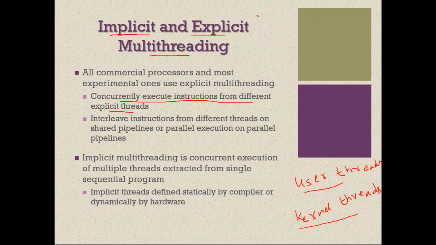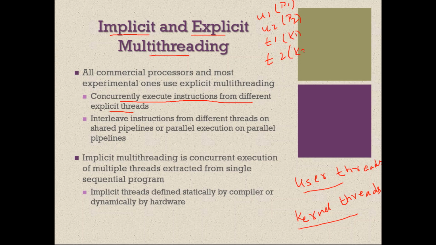Say there are two user threads, U1 and U2, and two kernel threads, T1 and T2. It means these threads do not belong to the same process. These threads belong to different processes. Maybe U1 belongs to some user process P1, U2 may belong to some user process P2, but they are threads. And T1 may belong to some kernel process K1, and T2 may belong to some other kernel process K2.